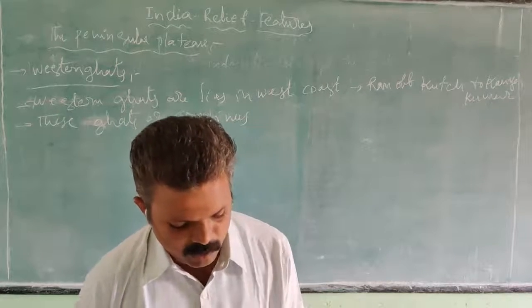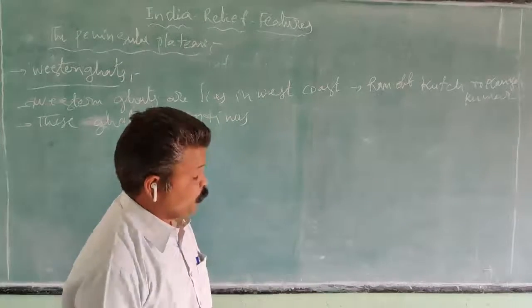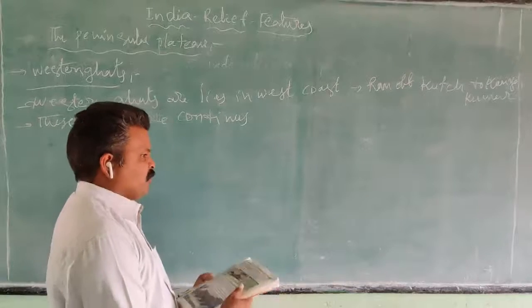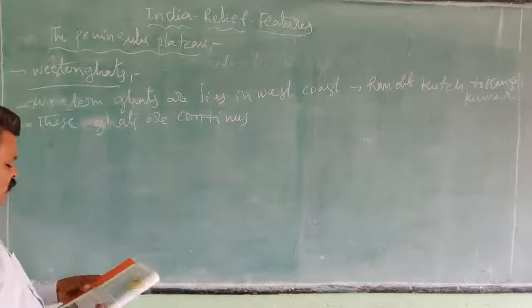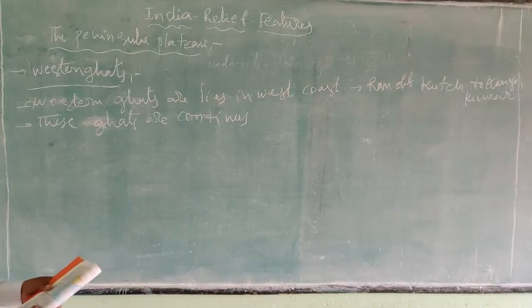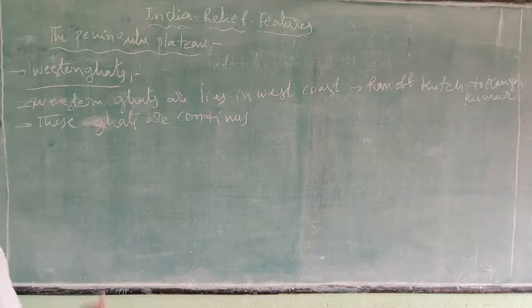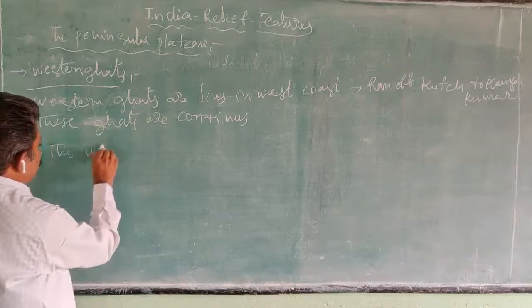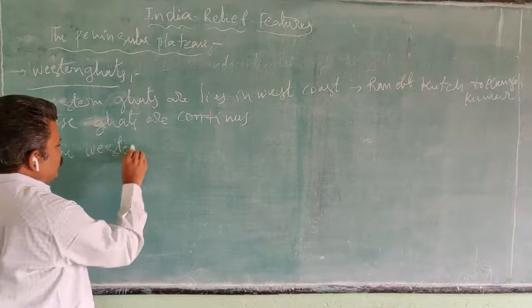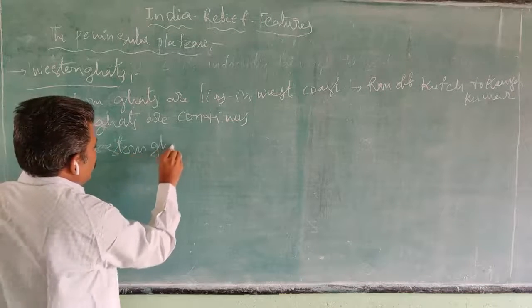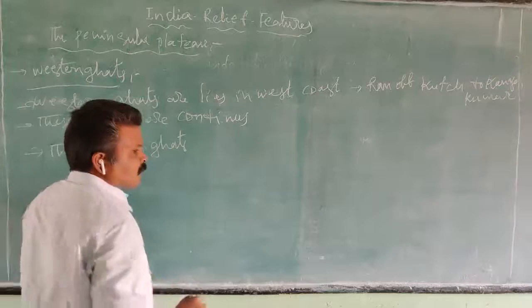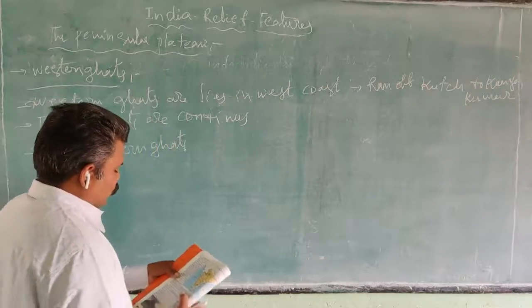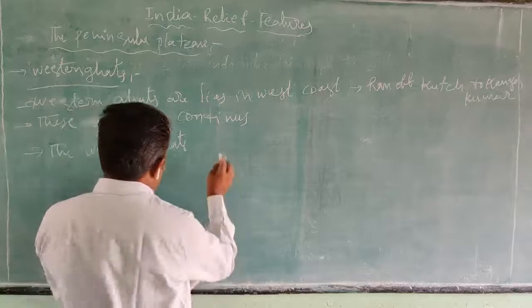And the Western Ghats are higher than the Eastern Ghats.